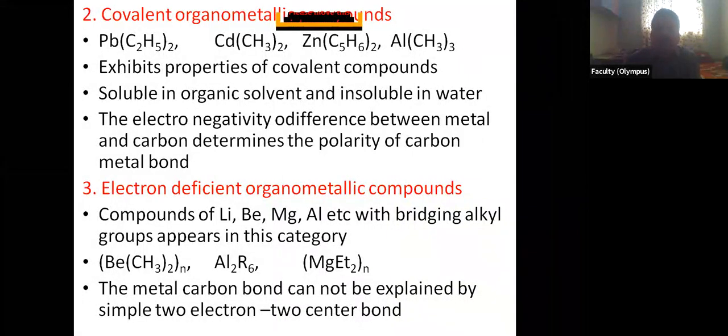Okay. Now we have seen AlCl3, aluminum chloride. Aluminum chloride is an electron deficient compound because the octet of aluminum is not completed.